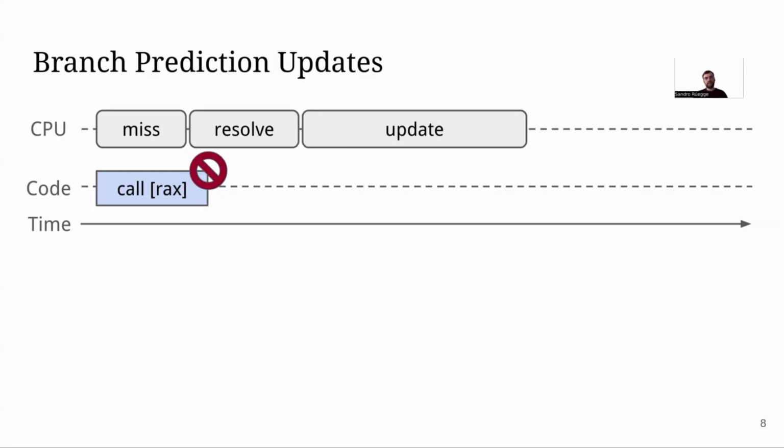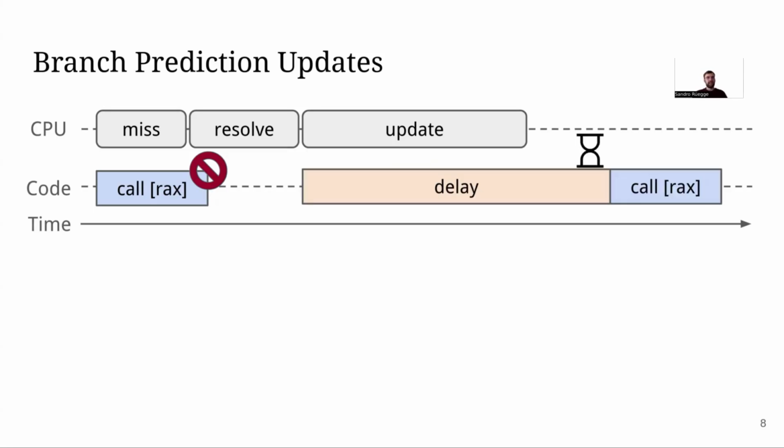Now, if we execute the exact same branch very quickly after the first one, this update might not have completed. And indeed, we are actually able to observe this. Now, this theory would also imply that if we delay this second branch by long enough, it will be predicted correctly, because now the update arrived in the branch predictor. And we can measure this.